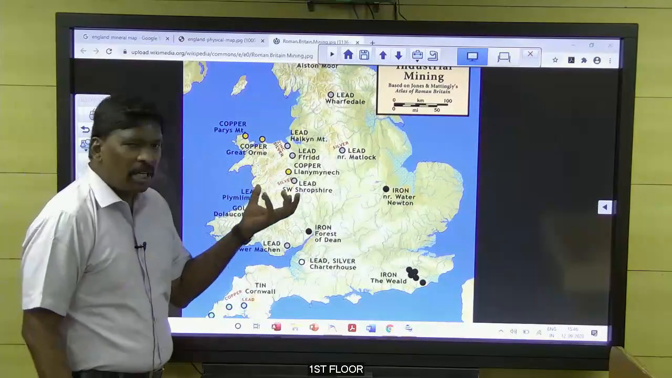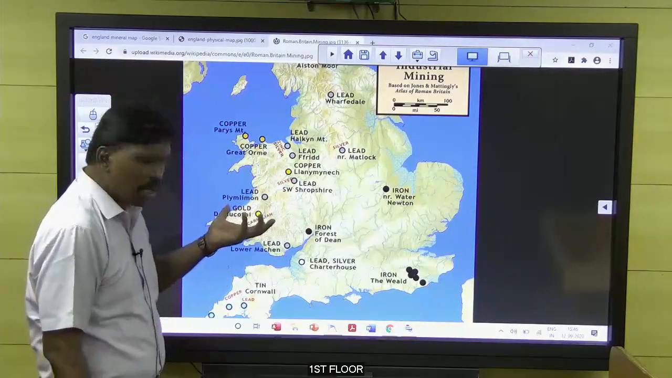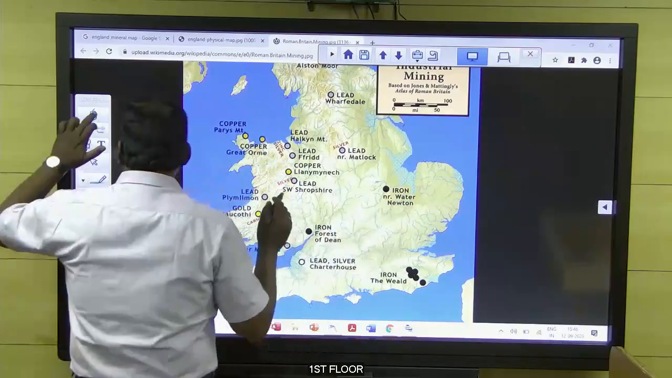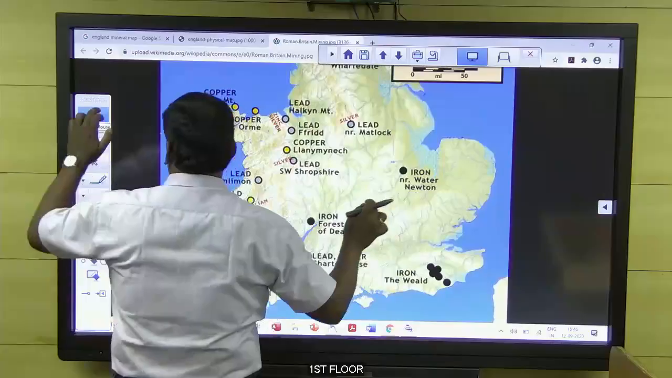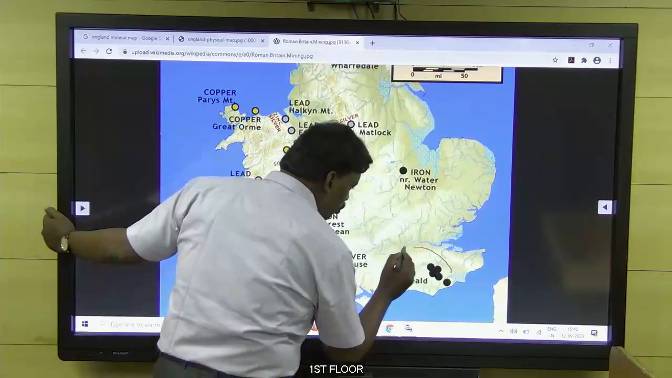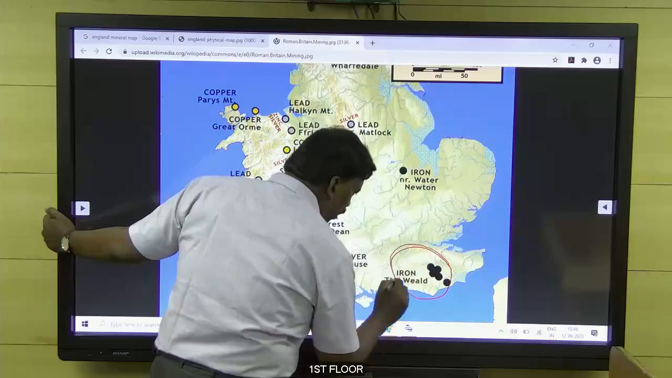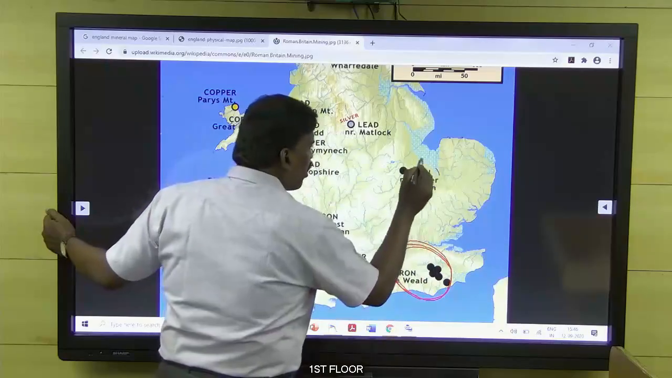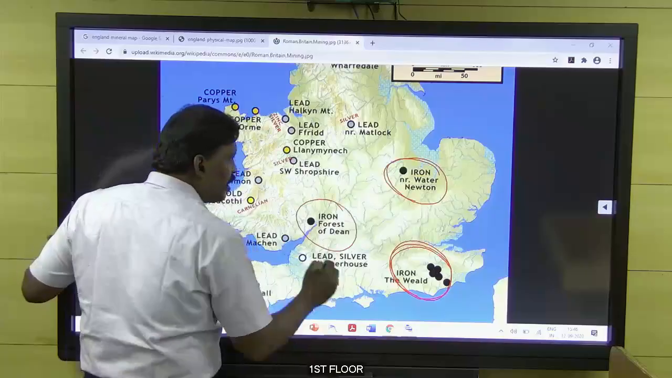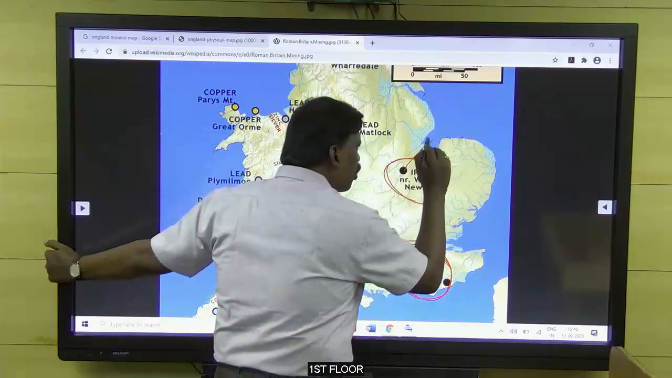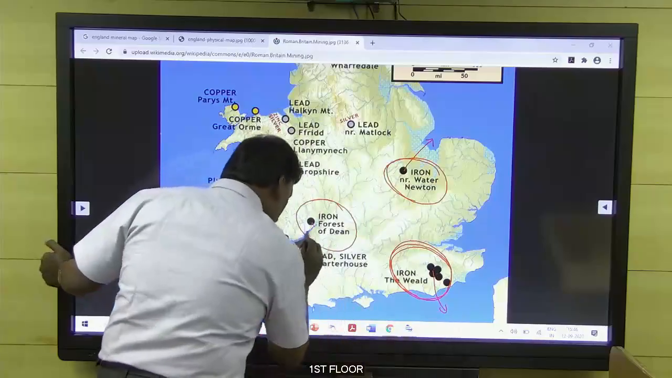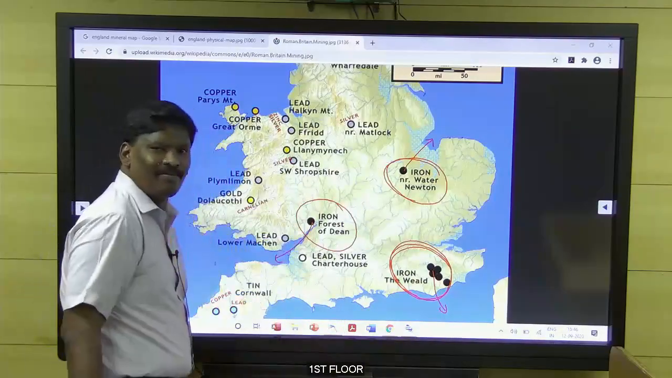Okay, this is the mineral map of England. See here, I will enlarge it somewhat better. This is the mineral map of England. See here, what is this one? Iron, iron, iron, iron. See here, this is very near to the coast, and this is very near to the coast, and this is very near to the coast.